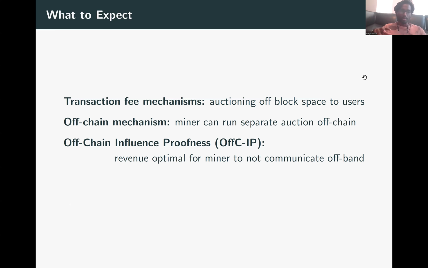So in this talk, we are going to look at a desideratum called off-chain influence proofness that basically says, okay, look, it should be revenue optimal for the miner to entirely stick on-chain and not go off-band to communicate with the users at all. So the goal for this talk is to characterize off-chain influence proof mechanisms, and more generally, for any transaction fee mechanism that is run on-chain, what the off-chain equilibrium that the miner will want to induce will be.